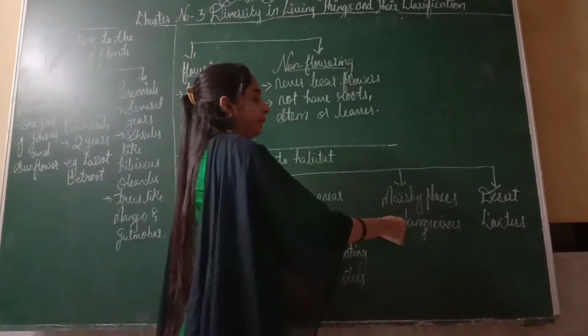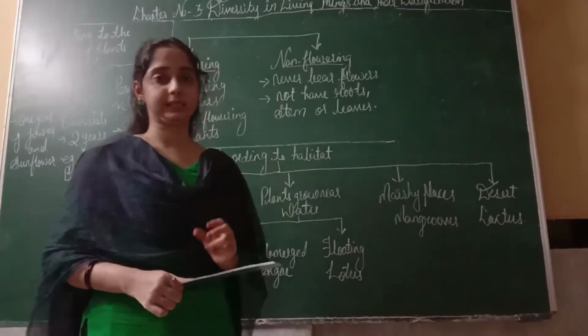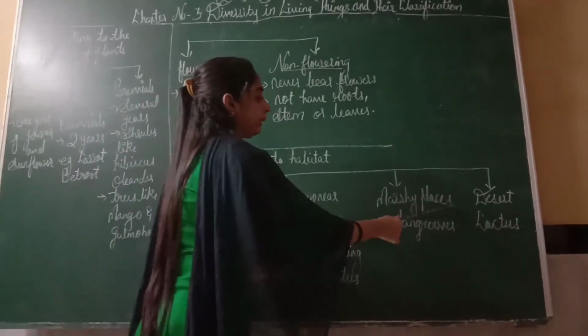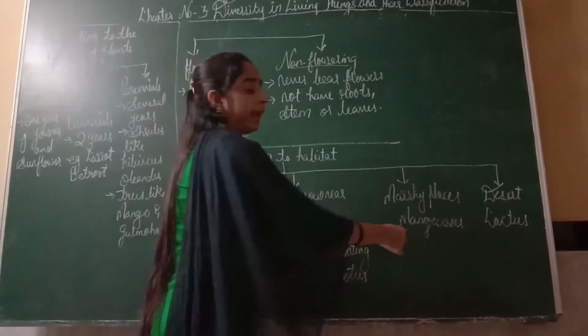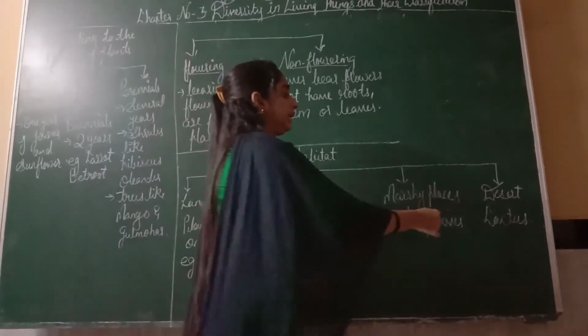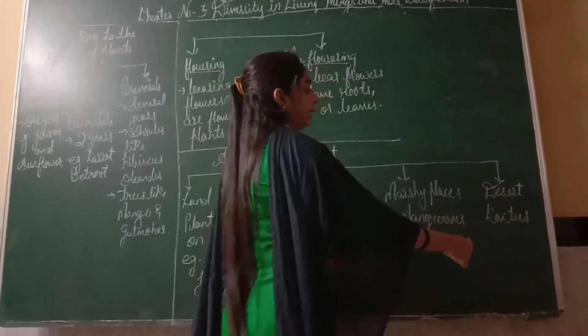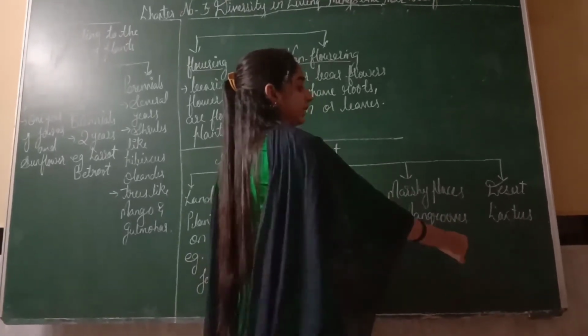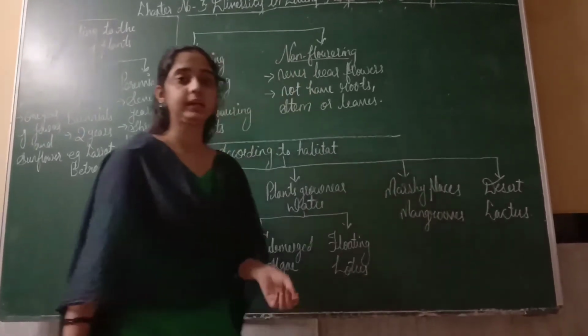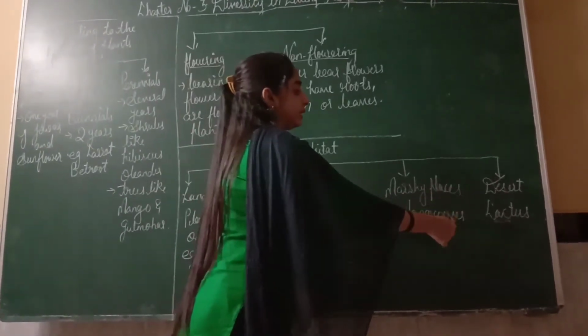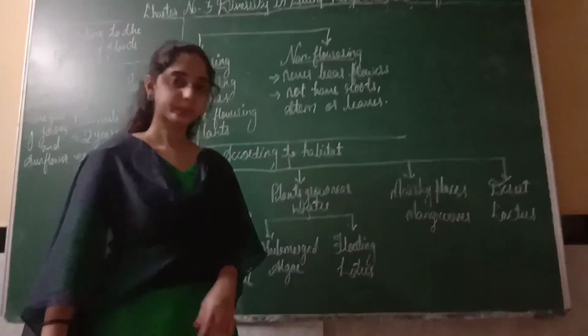Next is marshy places. Marshy means muddy place, where we get wet mud. In marshy places we can see the mangrove plant. And in desert areas, for example Rajasthan, we get plants like cactus, because cactus needs no water, has no leaves, no stem, no root, etc. So in the desert we can see the cactus plant.